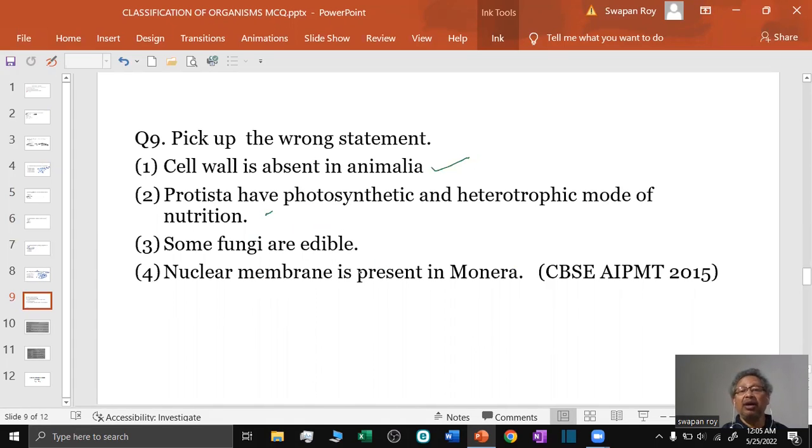Some fungi are edible, so this is also true. The nuclear membrane is present in Monera. This option is a wrong statement. So the answer is number 4. Nuclear membrane is absent in kingdom Monera.